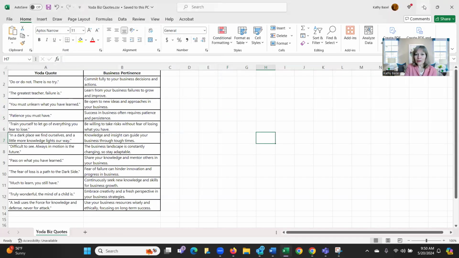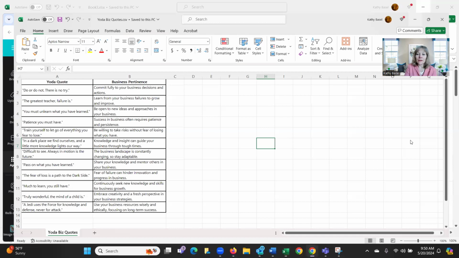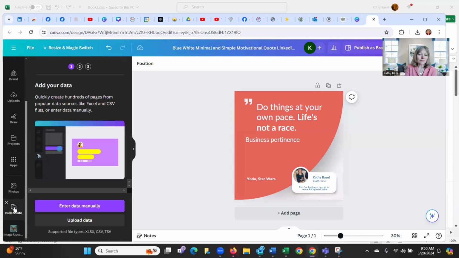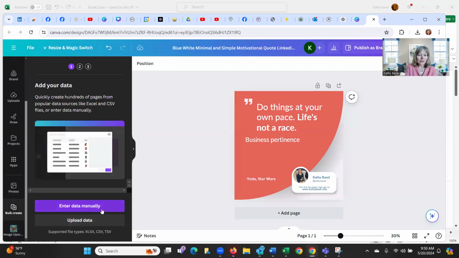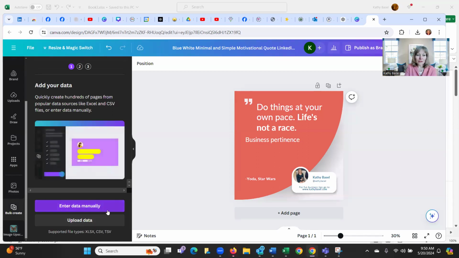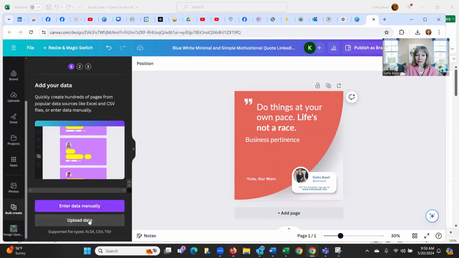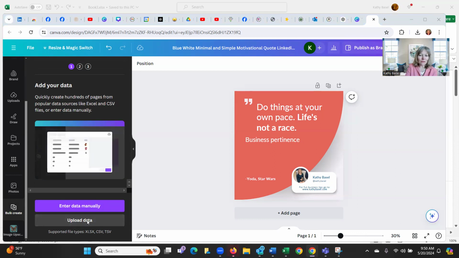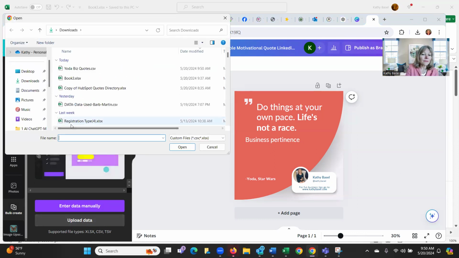That puts it into a format that Canva is going to be able to read. So now what we want to do is come over here, hit this bulk create. It's going to give you two options over here. The first is enter data manually. The second is to upload the data. That's the one we want because it's given you a couple different formats that it's going to accept it in.